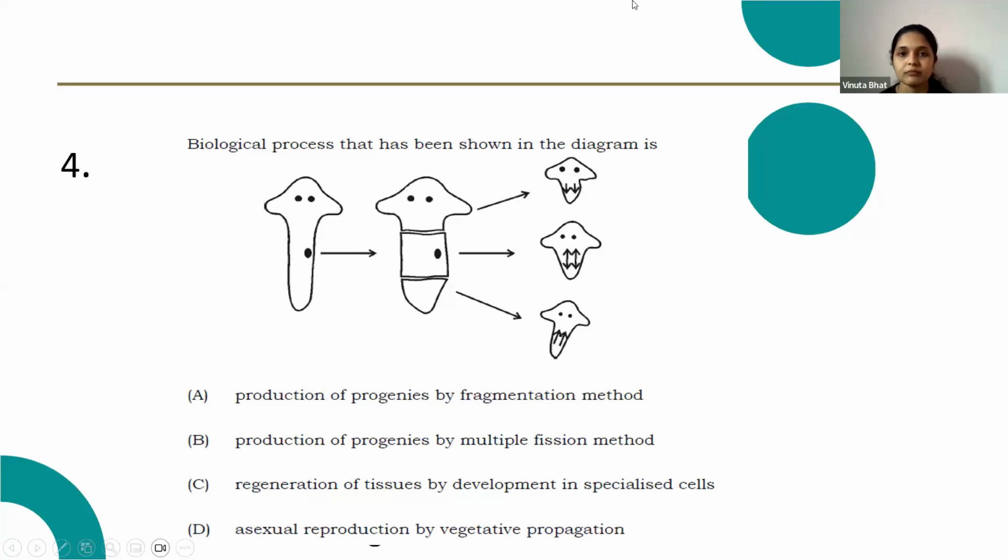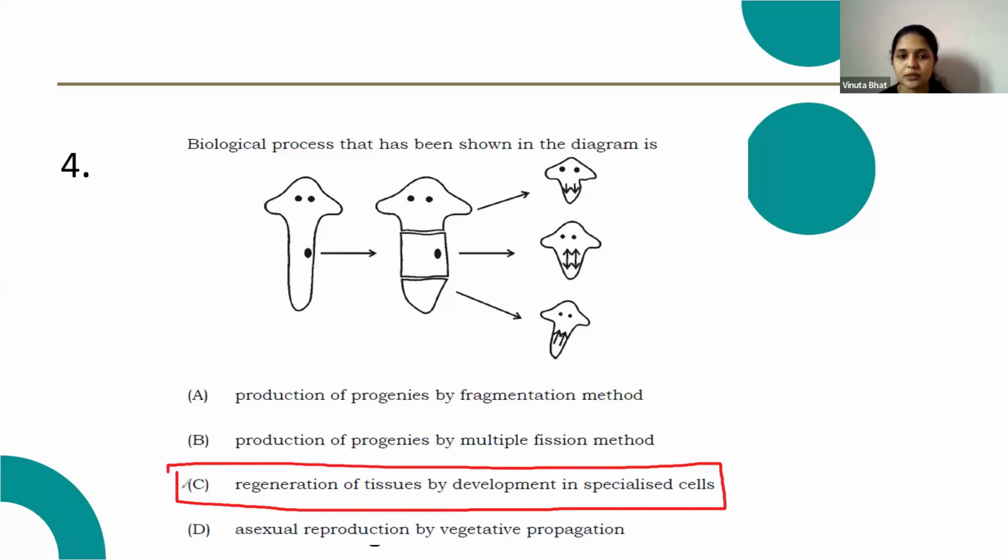This is not fragmentation, and multiple fission is what we can observe in plasmodium. Option C, regeneration of tissues by development in specialized cells, is seen in planaria. Option C is the correct answer.